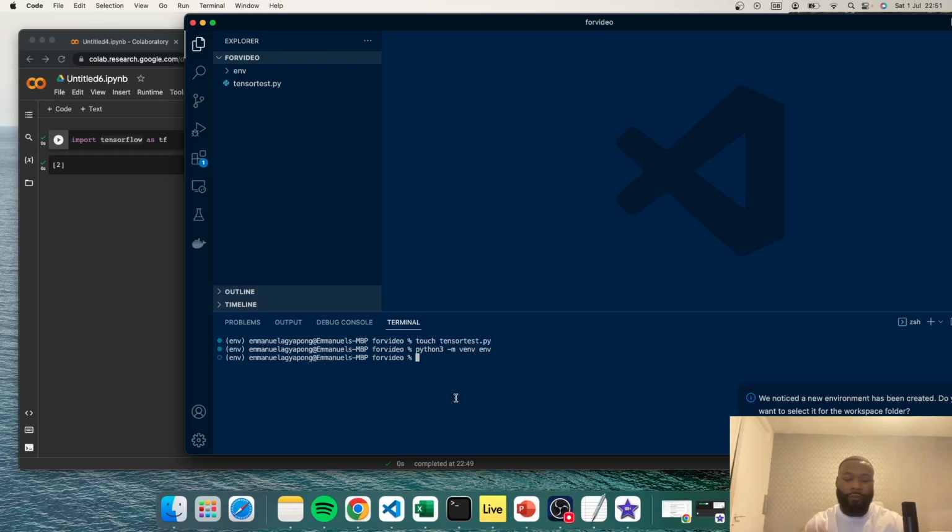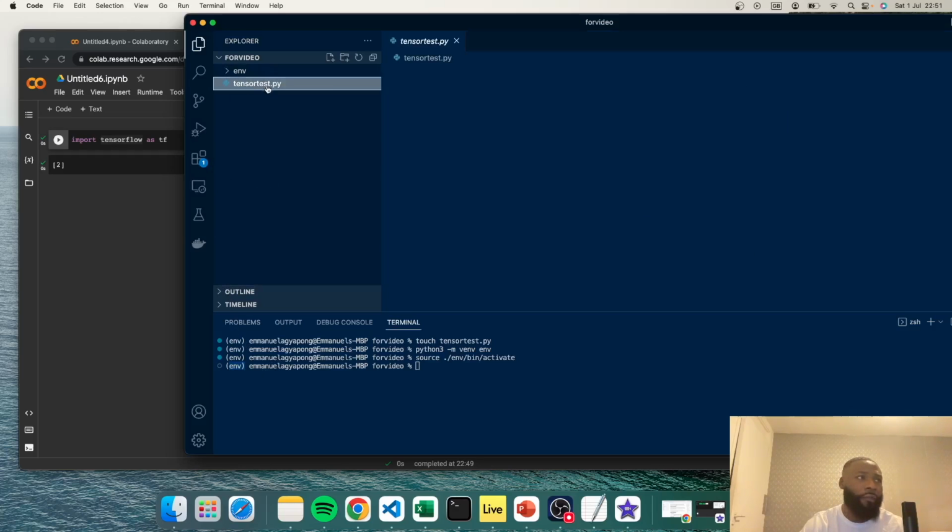Now to activate your virtual environment, you want to source it, and then go within this current directory, look for that env, look for the bin folder, and then look for activate within that bin directory. Once you see that there, you know, brilliant, my virtual environment has been activated and is running accurately.